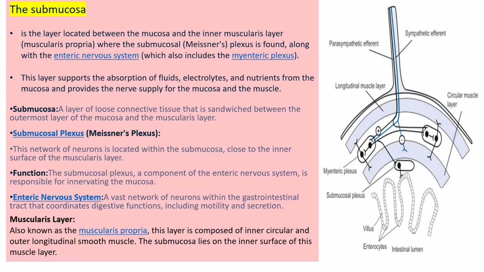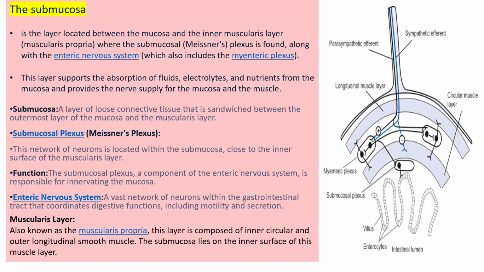Now about the muscularis layers, which is present after the submucosa, also known as muscularis propria. This layer is composed of inner circular muscle and outer longitudinal muscle. Look at the image: inner circular muscle, outer longitudinal muscle. So the submucosa lies on the inner surface of this muscle layer. Very important point: submucosa lies on the inner surface of the muscularis layer.